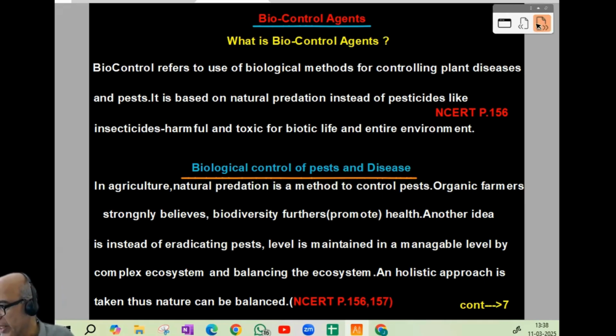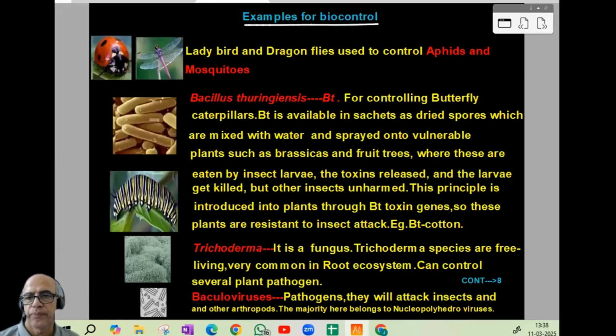Now we can proceed to examples of biocontrol. Some examples are given, even matching-the-following direct questions. Ladybird and dragonfly are used to control aphids and mosquitoes. Next is a popular, famous one, Bacillus thuringiensis, BT.